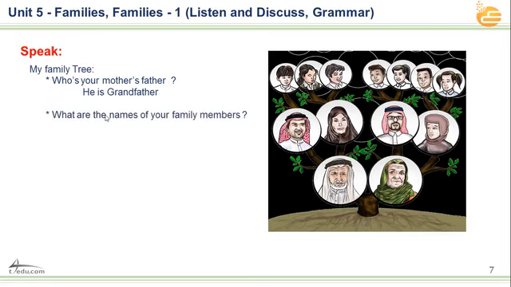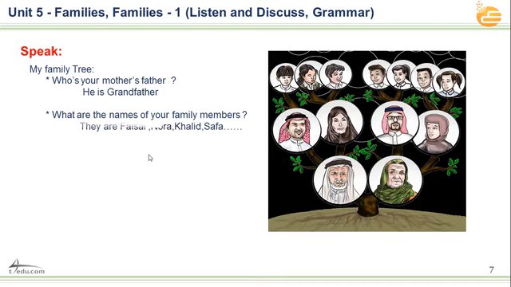The second question is, in your family also, we have some names. What are the names of your family members? For example, what is your father's name? What is your mother's name? What is your uncle's name? What is your aunt's name? What is your grandfather's name? What is your grandmother's name? What are your sisters' names and brothers' names? Just mention some names, for example, Ali, Ahmed, Khalid, Faisal, Noura, Fatima, Sabah, Safa, Masha'il, Sulaf, etc.